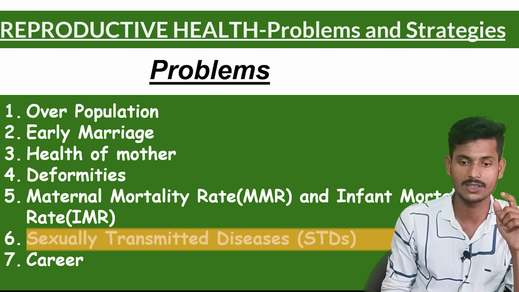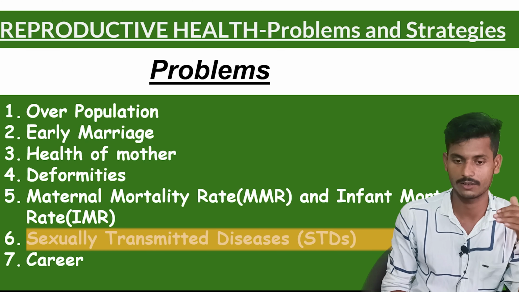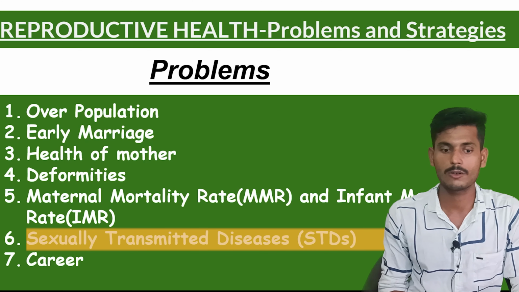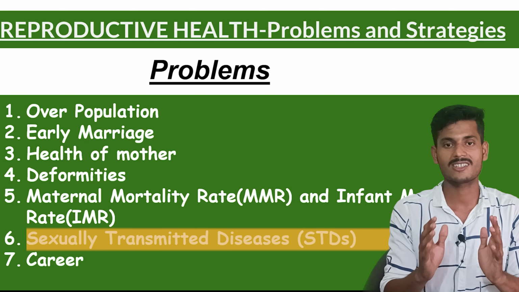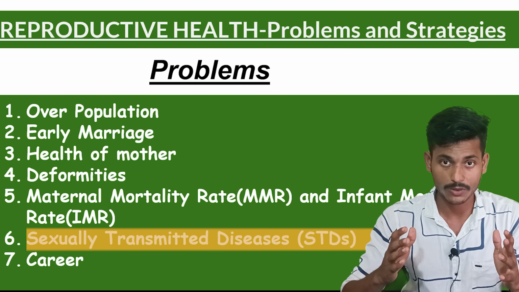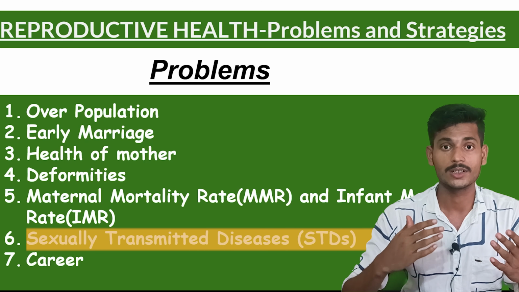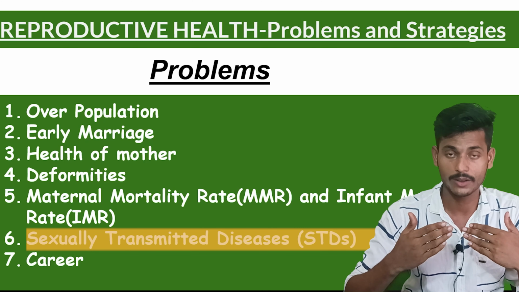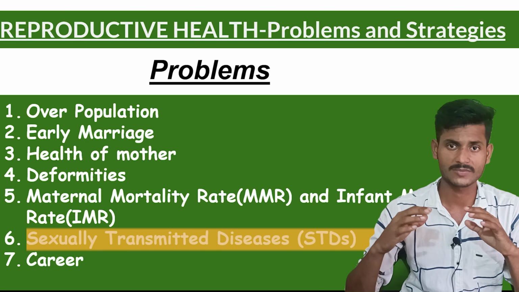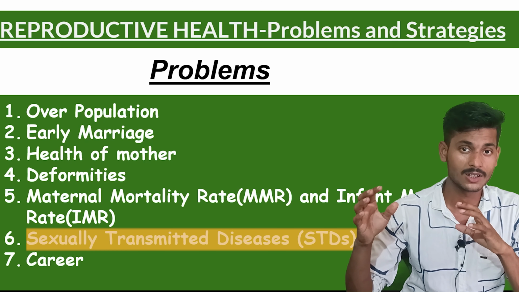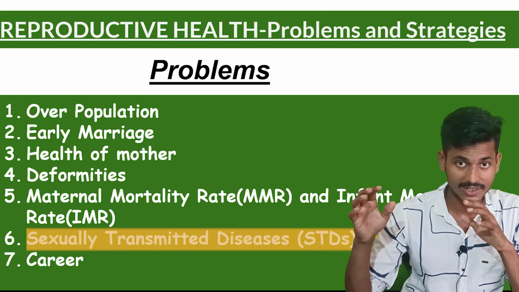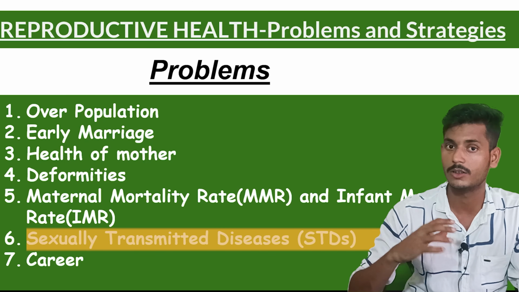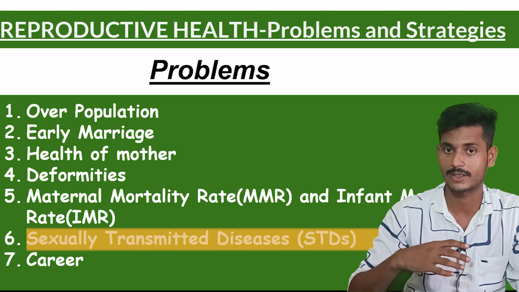We will have a detailed lecture on sexually transmitted diseases in our upcoming lectures, but for a while, just understand it. Sexually transmitted diseases are those diseases which occur due to improper sexual contact, and are transferred from the person having the disease to the person who does not.